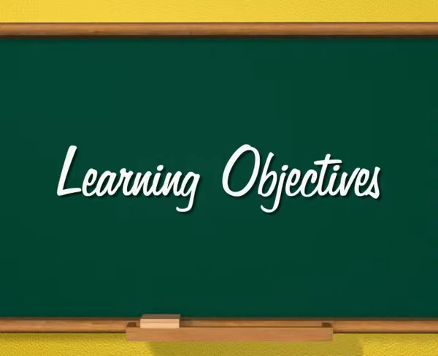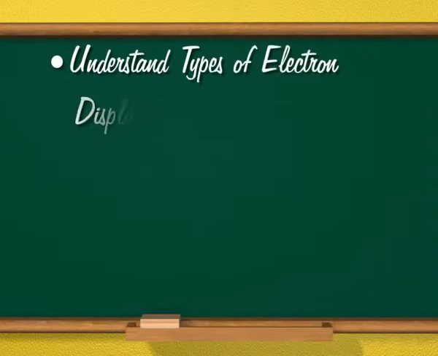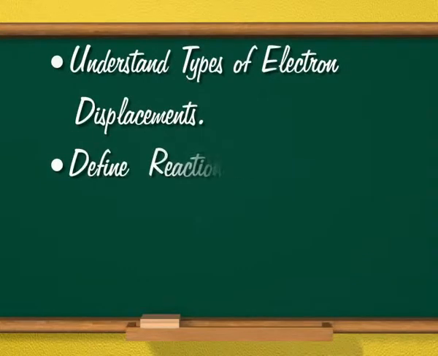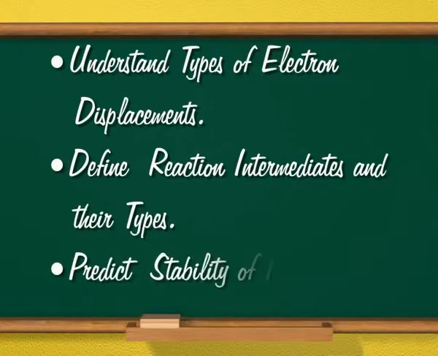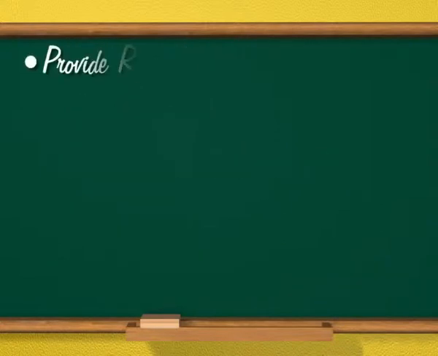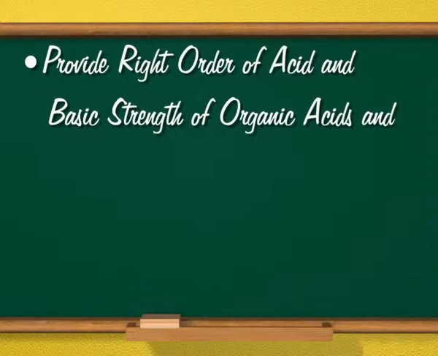Upon completion of this topic, the learner will be able to understand types of electron displacements, define reaction intermediates and their types, predict stability of intermediates, and provide the right order of acid and basic strength of organic acids and bases.